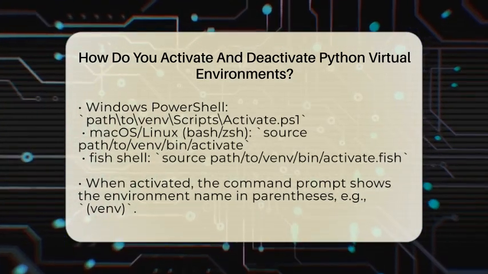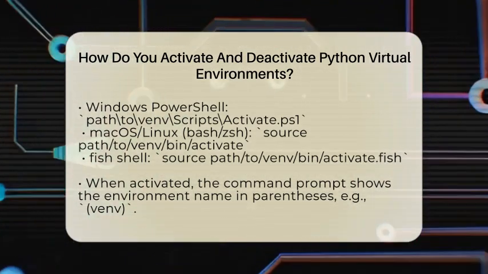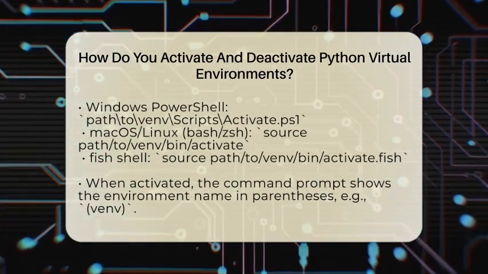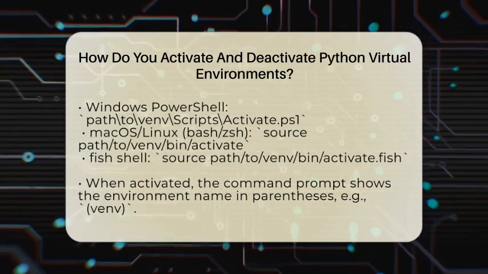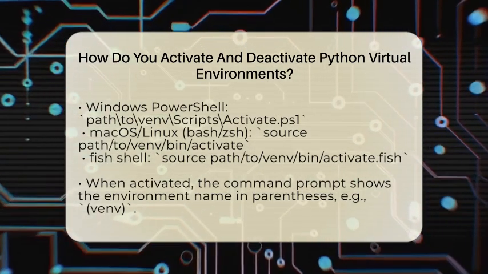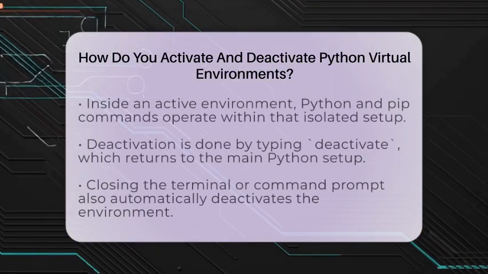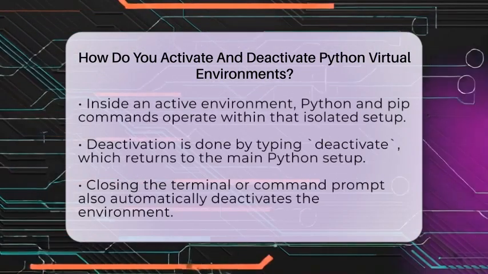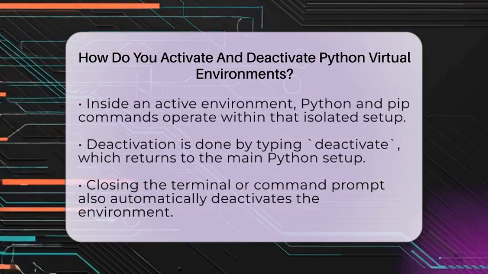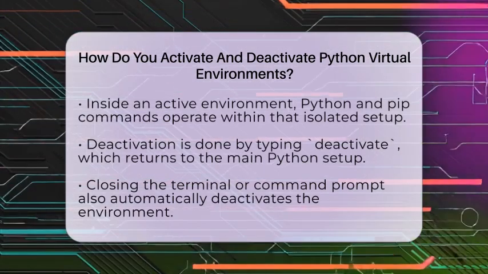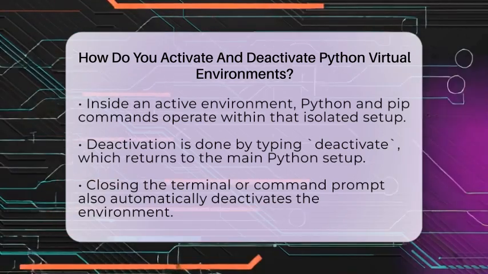When you activate the environment, your command prompt usually shows the name of the virtual environment in parentheses, like venv. This indicates that any Python or pip commands now work inside that isolated space. Deactivating the virtual environment is straightforward. You simply type deactivate in your command line, and it switches you back to your global Python setup. This command works the same across all operating systems.